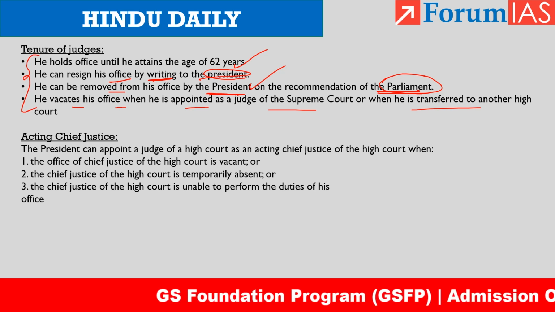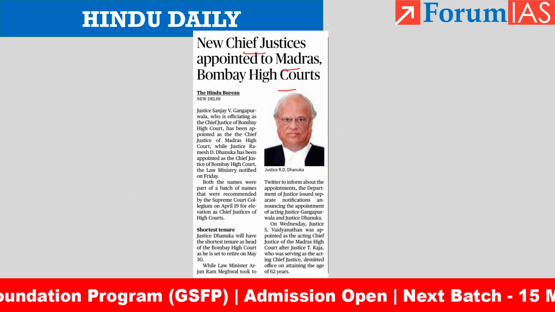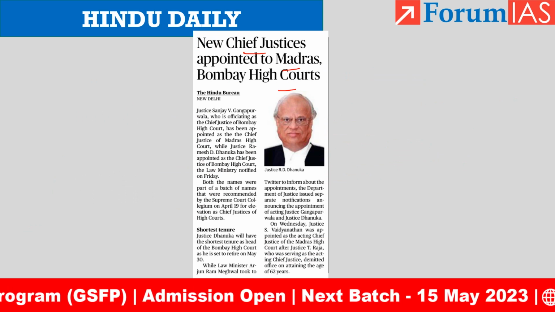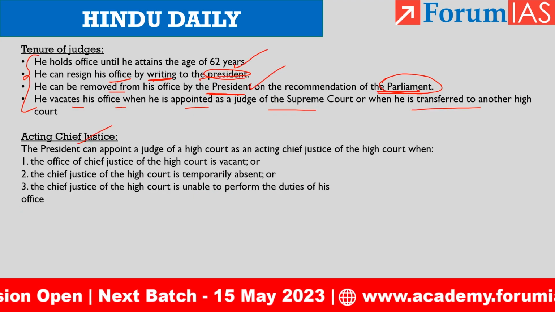And when can there be an acting Chief Justice? Because in this particular article there is mention of acting Chief Justice also. So we'll see a little bit about the acting Chief Justice.